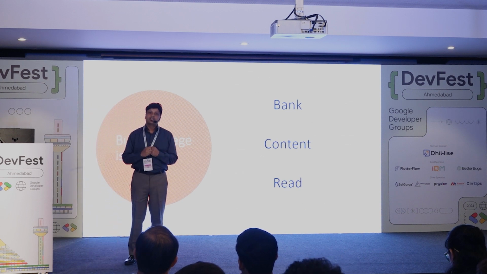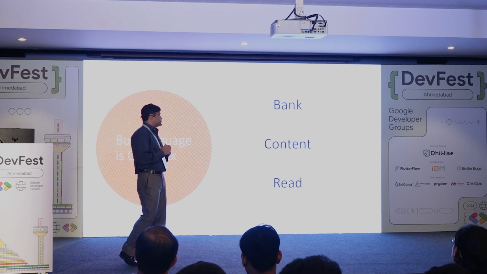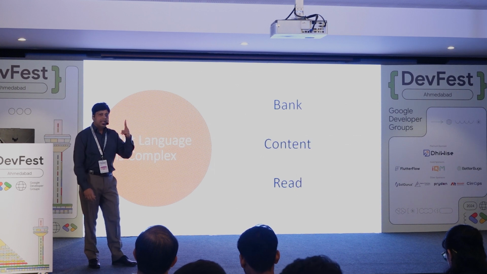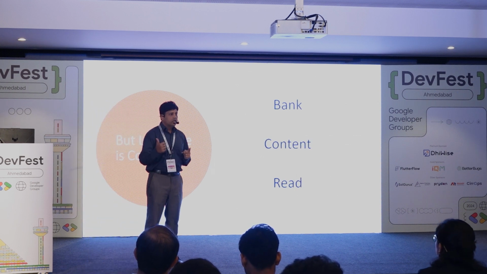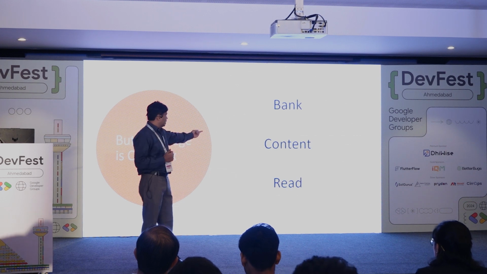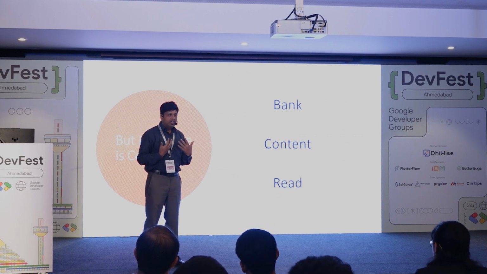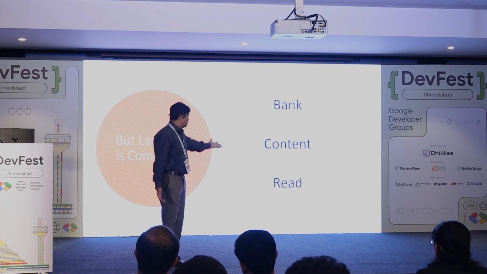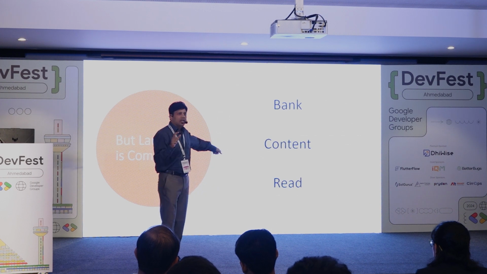language is not that simple. There are so many complexities with language. Now, for example, just take these 3 words. The word bank has 2 meanings. One is your financial institution, and the other is your river bank. The second word, content and content. Content means satisfied, and content is what you create on social media or watch on social media. The third word, read and read. The present tense and the past tense, but the spelling is the same.